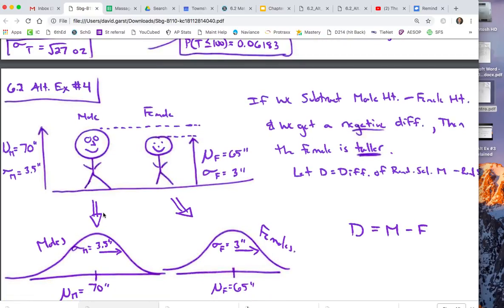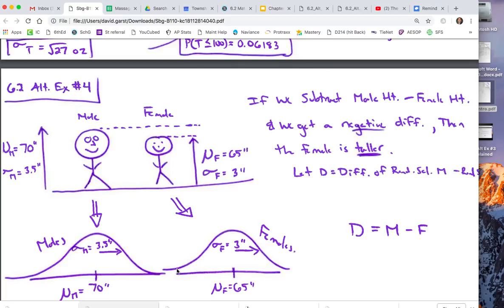The distributions are normally distributed, which means if you looked at the 500 male daters in this room, the average is 70 inches, but there are some that are 71, 72, 73, and some that are 69, 68. The distribution of males is normally distributed, and the distribution of females is normally distributed.